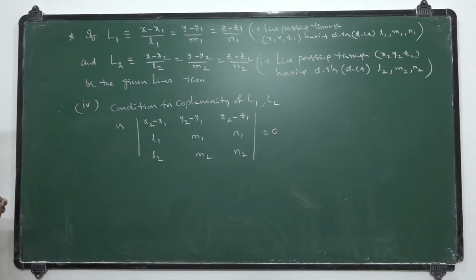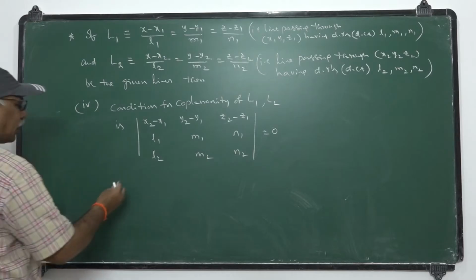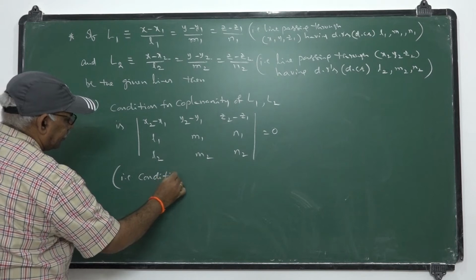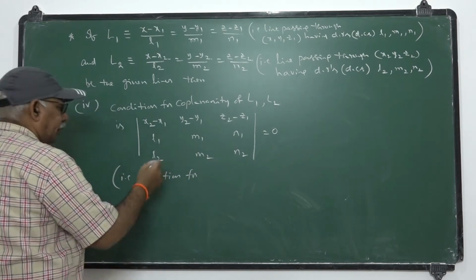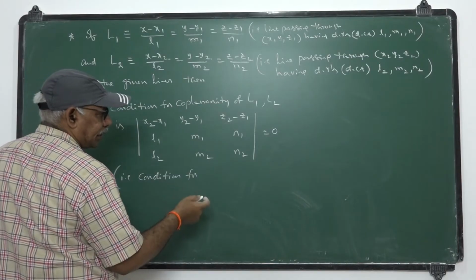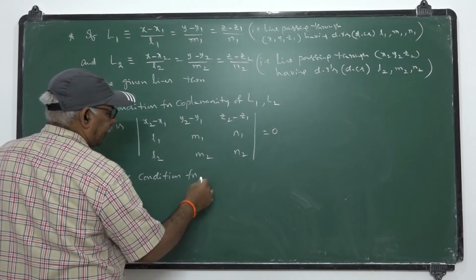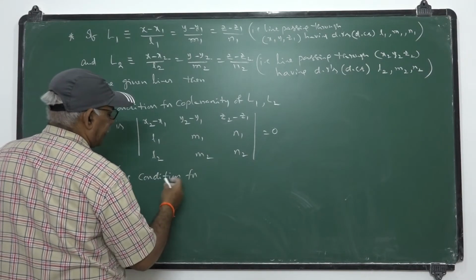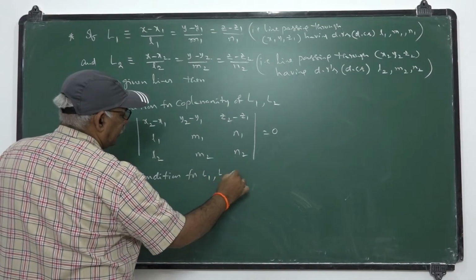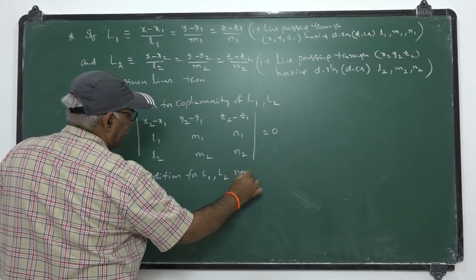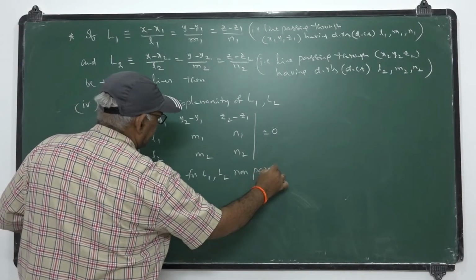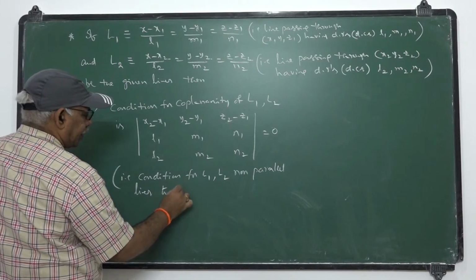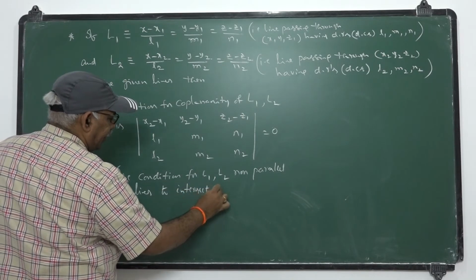That is the condition for coplanarity of L1 and L2, or that is the condition for the two lines to intersect each other. The condition for, of course, non-parallel lines to intersect each other.